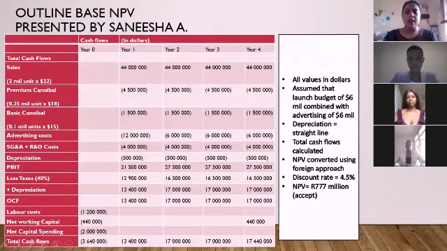The base NPV. As presented on the left, we have a table demonstrating the cash flows calculated from years 0 to 4. All values in the table are in dollars, and it was assumed that the marketing budget for launch was to be combined with the annual advertising budget of $6 million, and depreciation was assumed to be straight line. The total cash flows were then calculated and used in the calculation of the NPV, along with the discount rate of 4.5%. The NPV was then converted using the foreign approach to arrive at a positive NPV of 777 million Rand, implying that the project is financially viable.